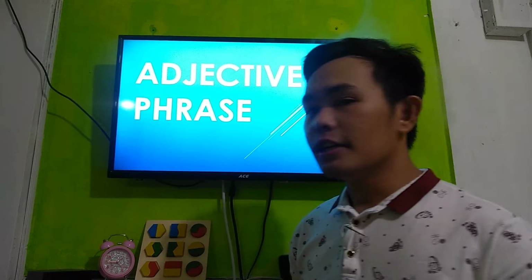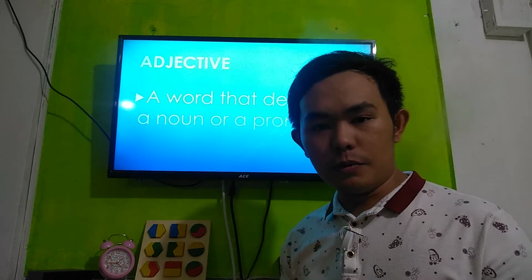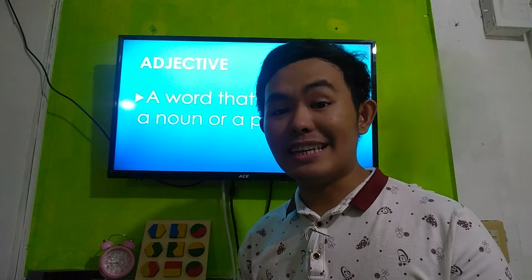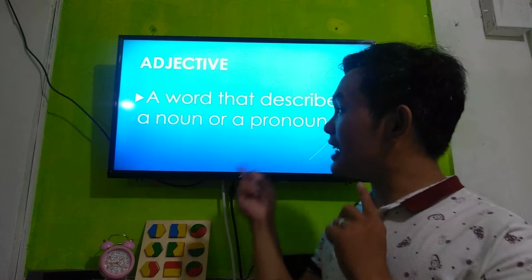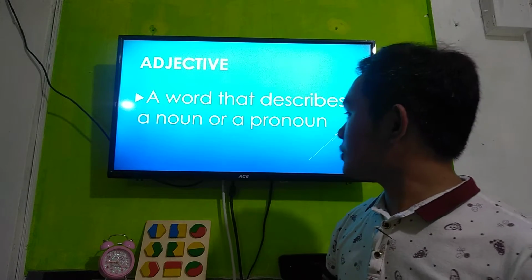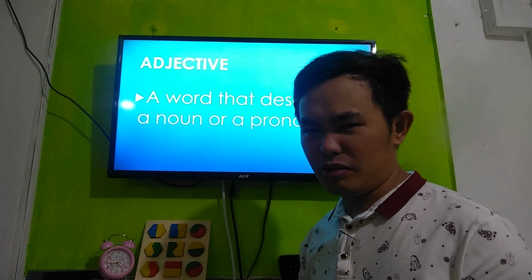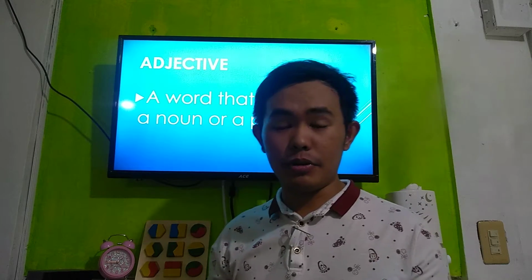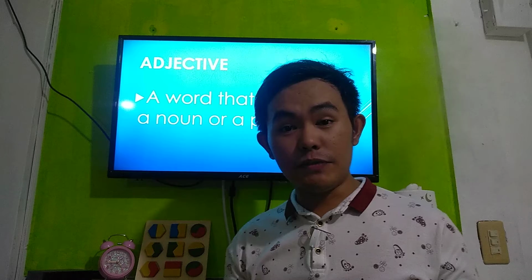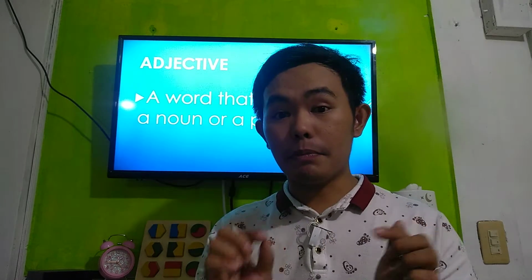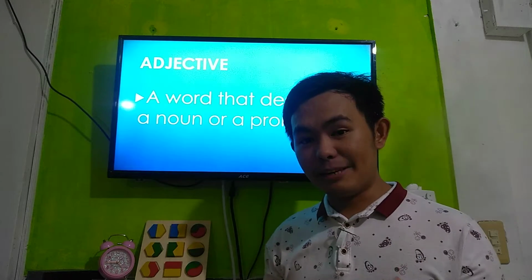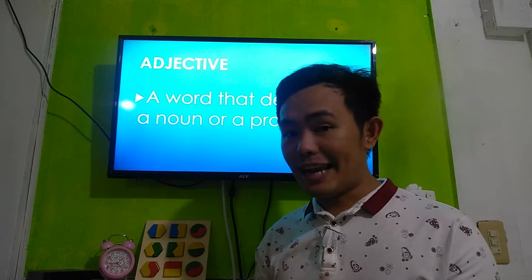Adjective phrase. Alright. So we're going to talk about adjective phrase, but before that, we need to talk about what an adjective is. Right? An adjective is a word that describes a noun or a pronoun. It could be anything. A blue bird describes a bird, but it specifically describes what type of bird it is or what the color of the bird is. Or beautiful, pretty. So it describes a noun or a pronoun.